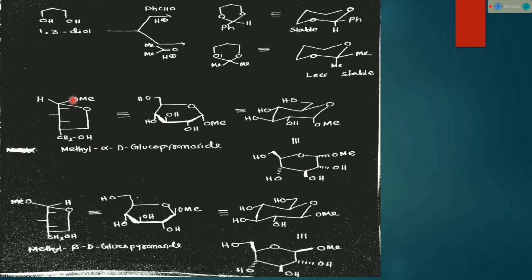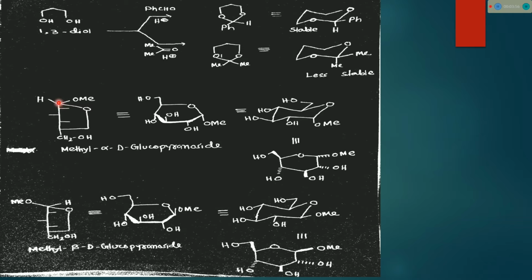If that anomeric OH reacts with methanol, then OMe is formed, and it is known as methyl alpha-D-glucopyranoside. If there is no methyl, only OH, then it is alpha-D-glucopyranose.